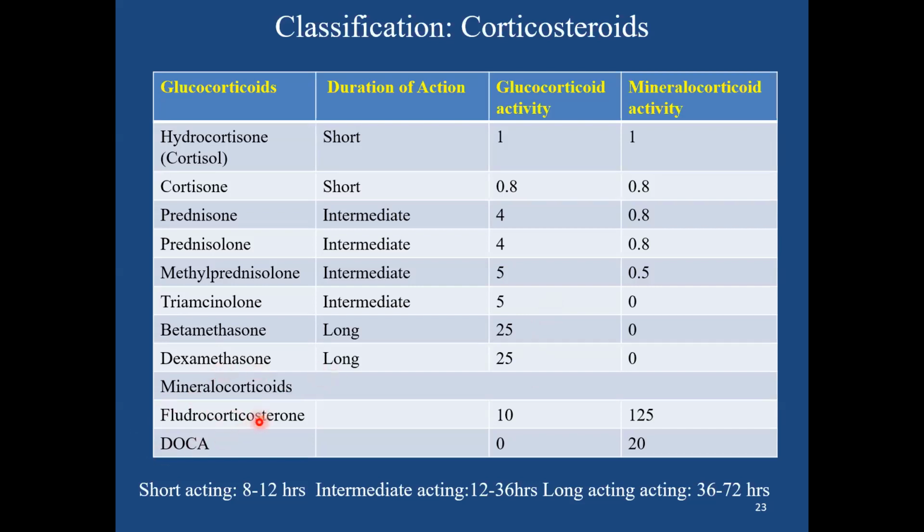Among the mineralocorticoids, fludrocortisone and deoxycorticosterone acetate are available as pharmaceutical preparations with some glucocorticoid and mineralocorticoid activity, but the predominantly mineralocorticoid activity of fludrocortisone makes it useful in acute adrenal insufficiency with mineralocorticoid deficiency. And DOCA, that is deoxycorticosterone acetate, has only mineralocorticoid activity.